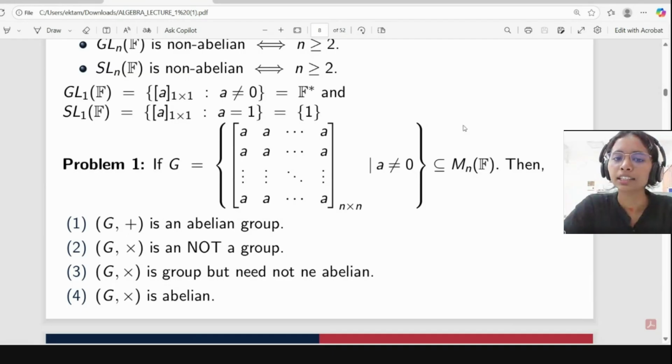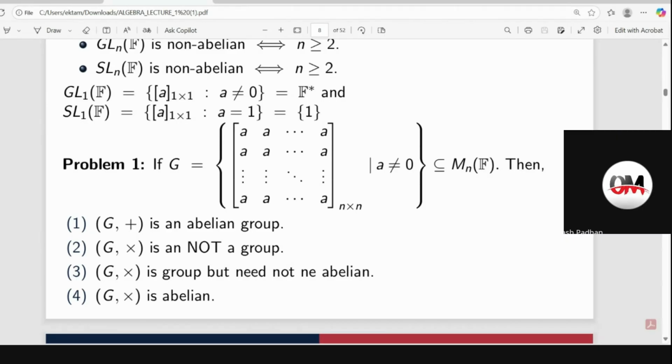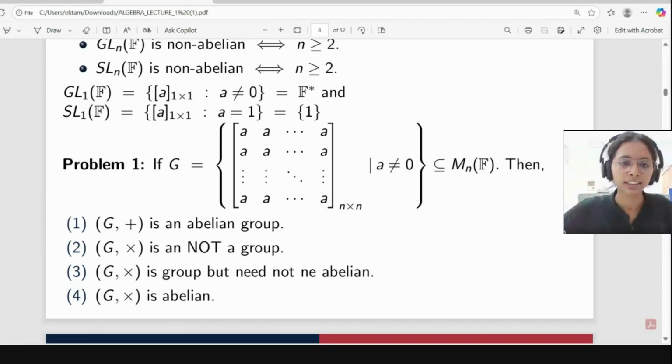No, it's not like that. The first thing you should check is whether it is a binary operation or not, before going to group or abelian group. Is it a binary operation? It is not, ma'am. Because if a is not equal to 0, then minus a is not equal to 0, and if all the entries of the matrix are minus a, and I add a with minus a, I get 0, which is not in the set. Yeah, correct.